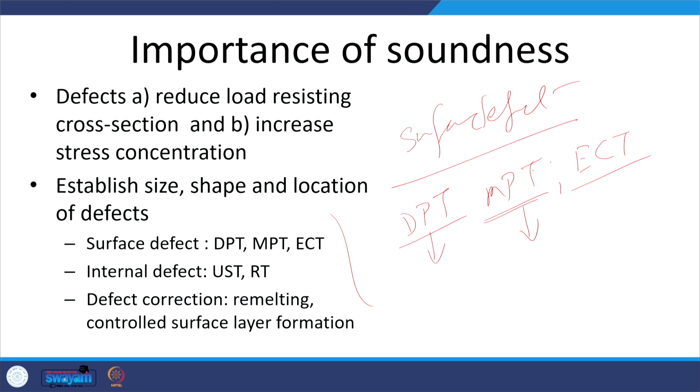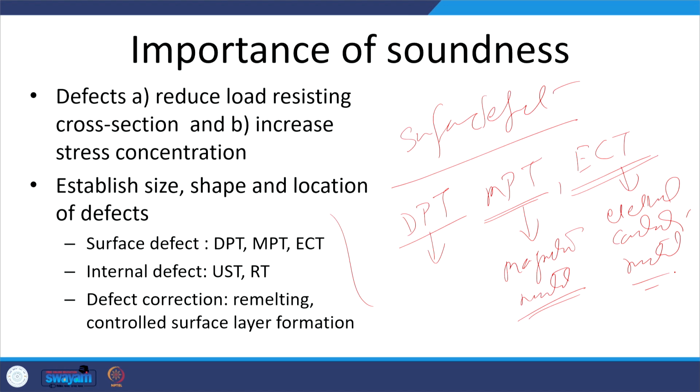But magnetic particle testing is applicable only for magnetic materials, the castings of magnetic materials. And likewise, ECT, eddy current testing, is good for electrically conducting materials of the casting only.